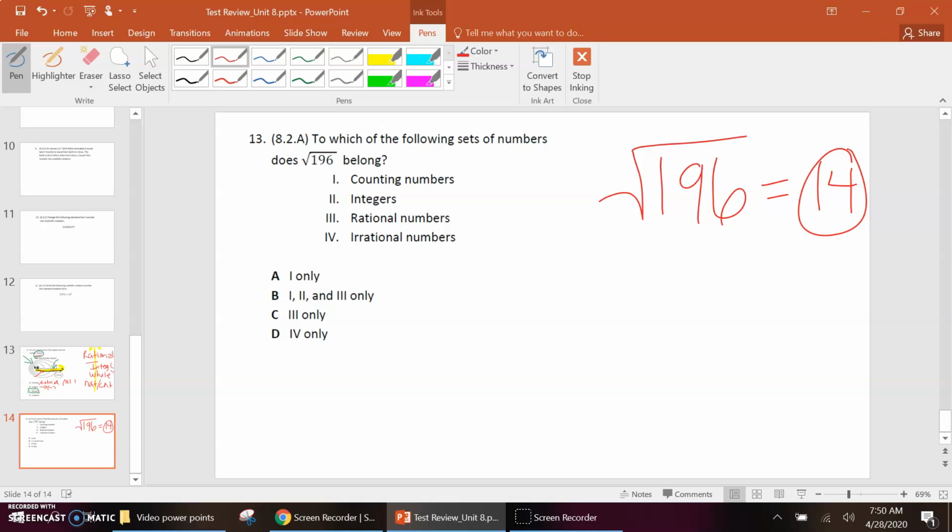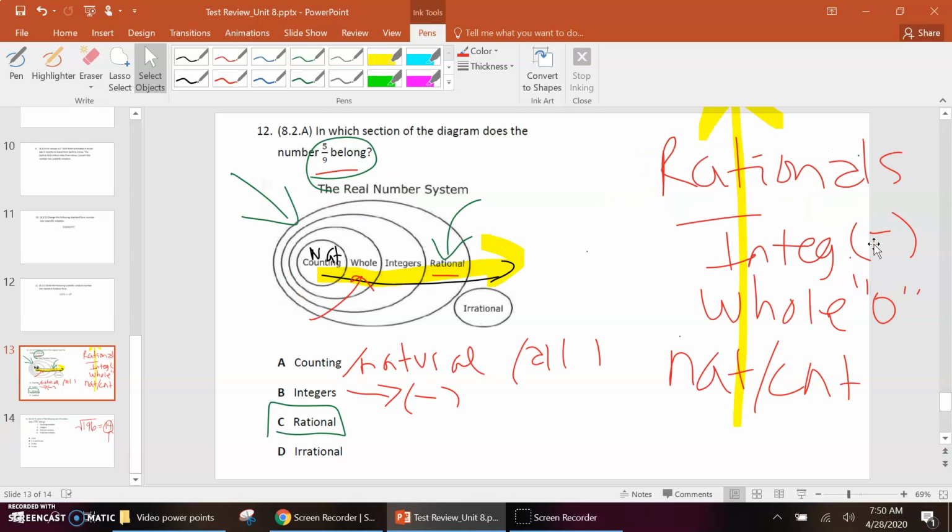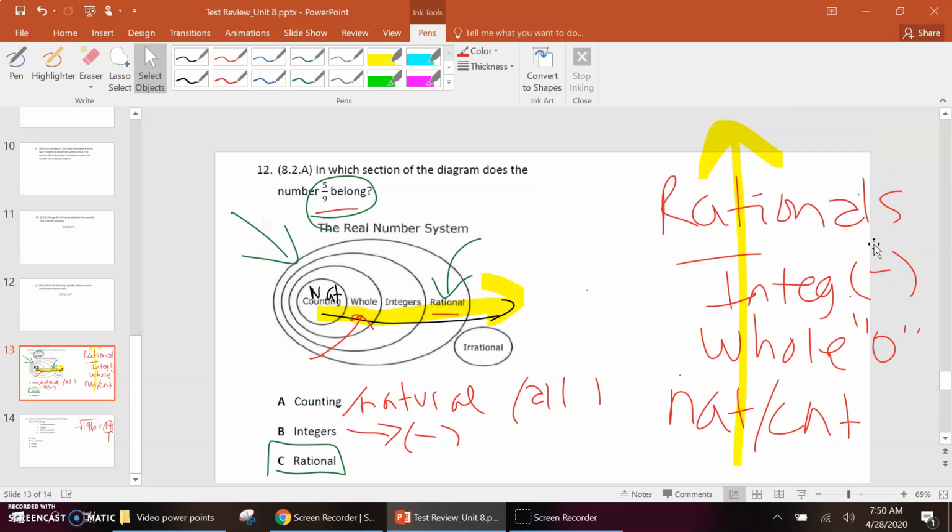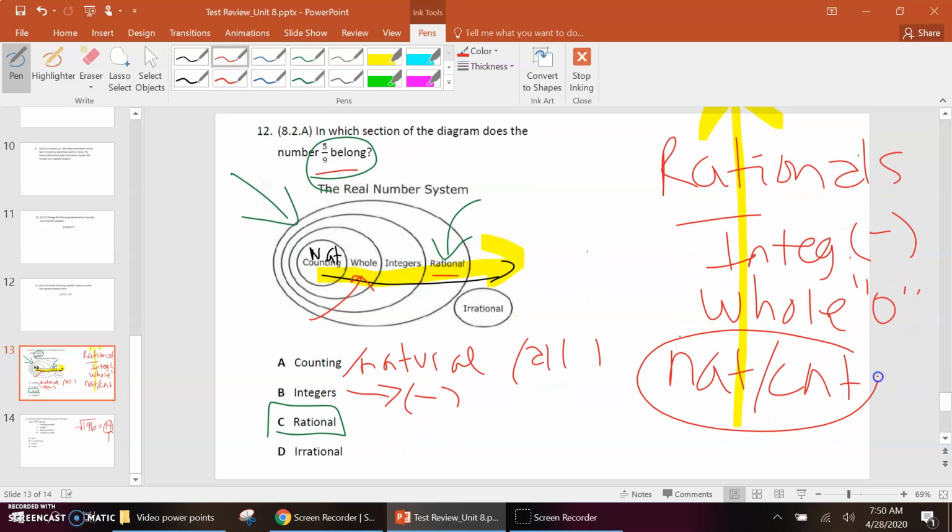So because this simplifies to 14, and 14 is a natural counting number, then you're thinking like you did a minute ago: if 14 belongs in this group right here, then 14 is going to belong in all of these groups going out.